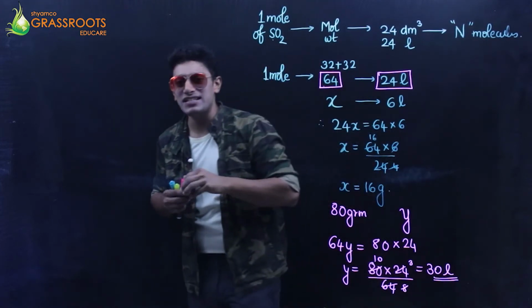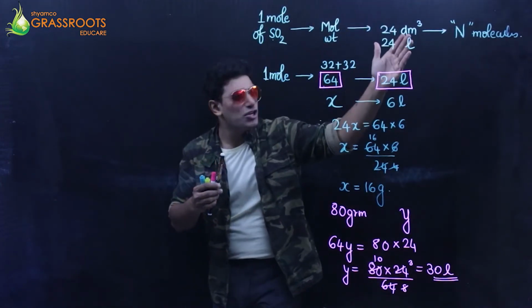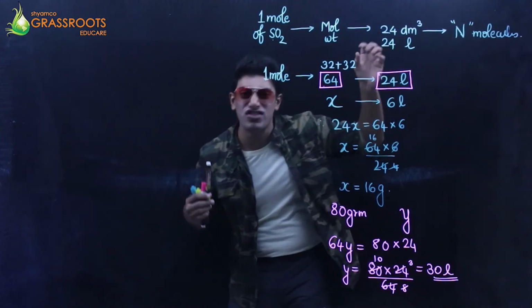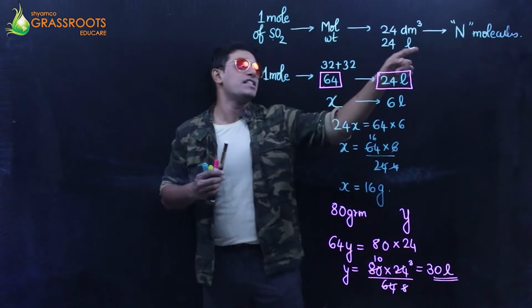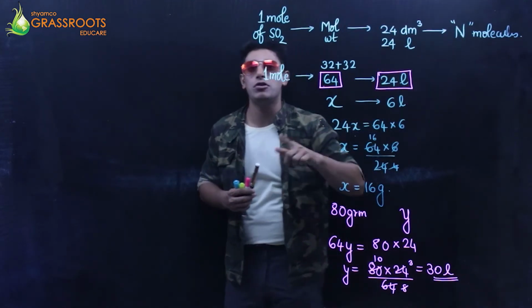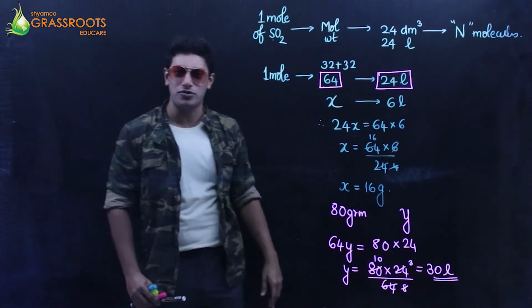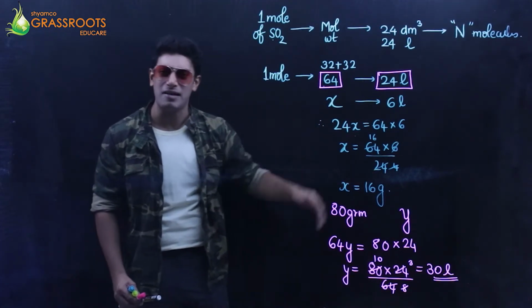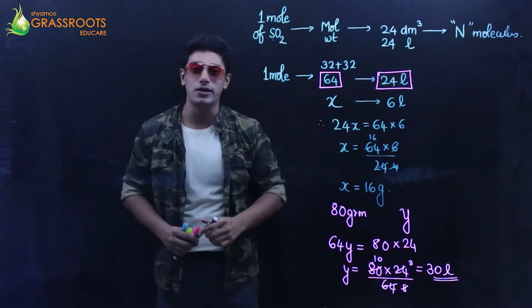So obviously, can I say that 1 mole occupies molecular weight occupies 22.4, but for this sum, they have ordered me to use 24. Also, they have told me get the answer in terms of n. Basically, n is that number of Avogadro, right? The 6.023 type number. So out here I have to use n only.